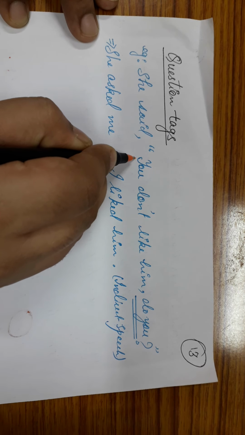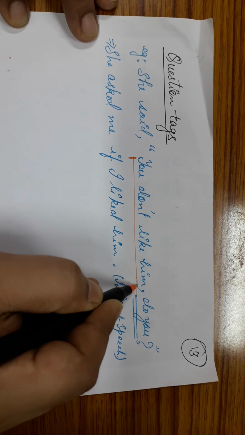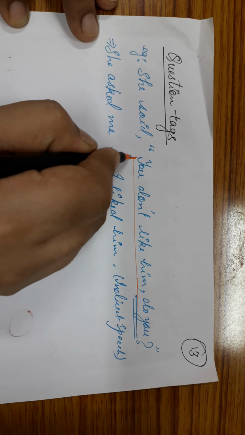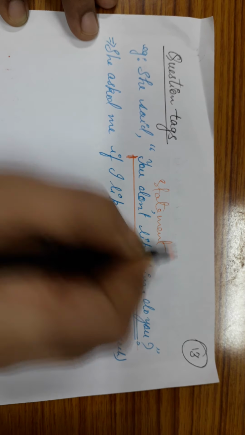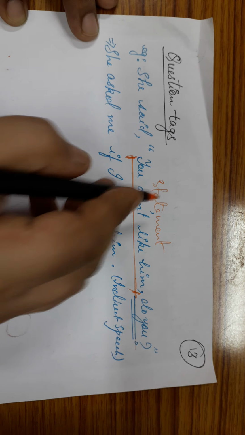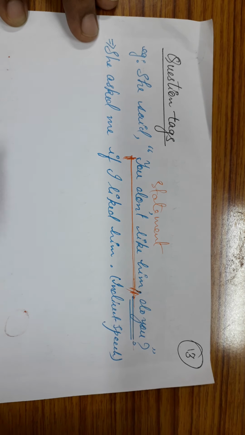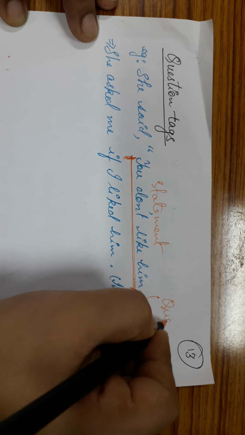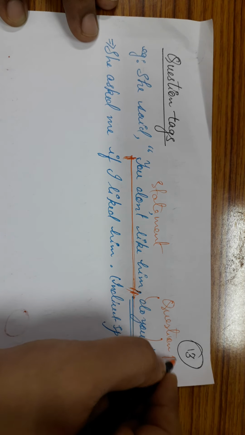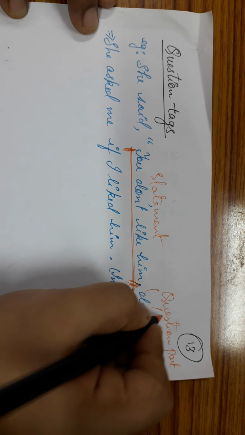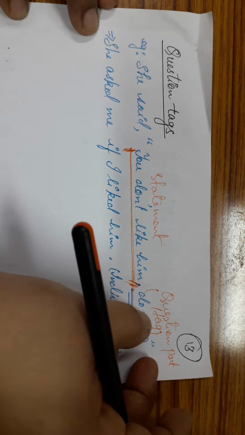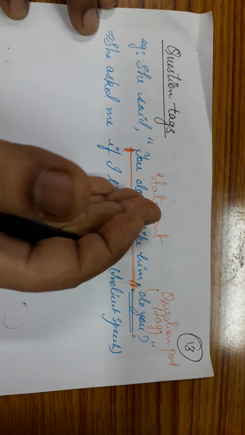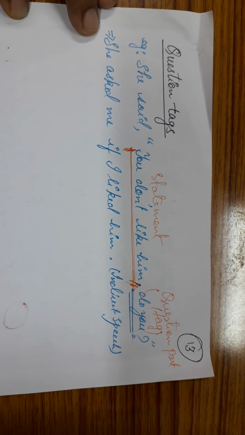Now, you see in this sentence, if you take it as a whole, it is an interrogative sentence, but this part is just a statement. I'm not using many technical terms for you. I'm just saying this is a statement, and this is the question part, or you can say the question tag. So, in very simple terms, what is a question tag? It is the question part, or the tag, which is attached to the statement.